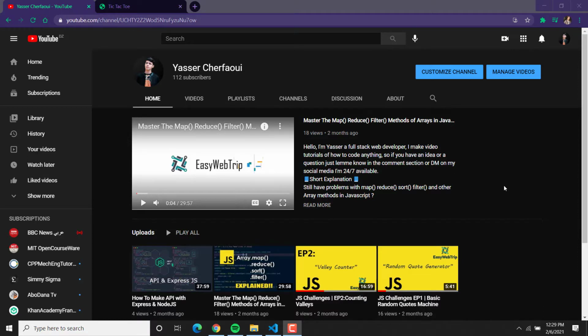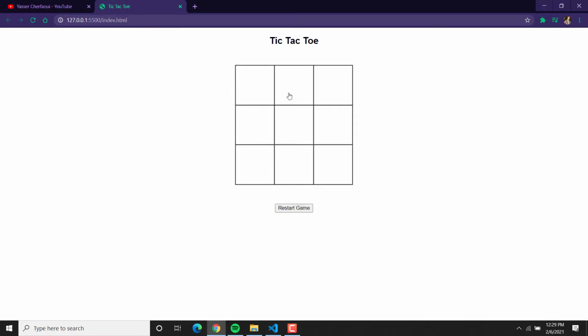In this video we're gonna try to code a tic-tac-toe game, and this is what the output is gonna look like at the end. As you see here, the game is working smoothly. We have something that changes right here, and the letters are changing too. And as you see, we have a winning case here.